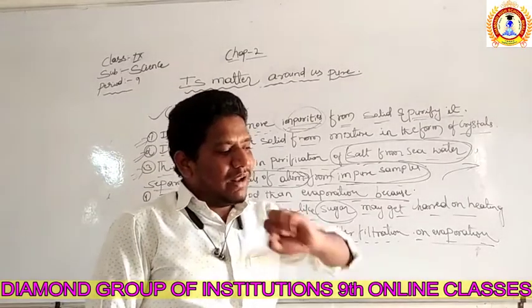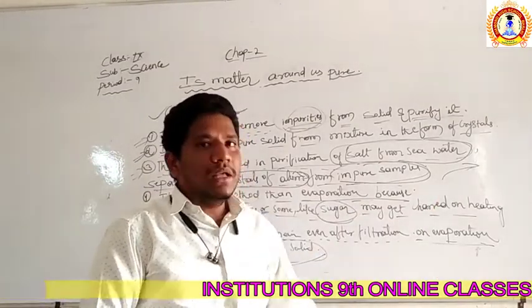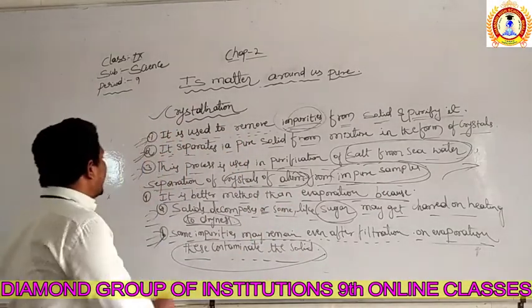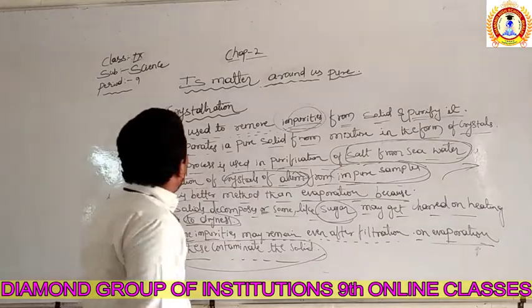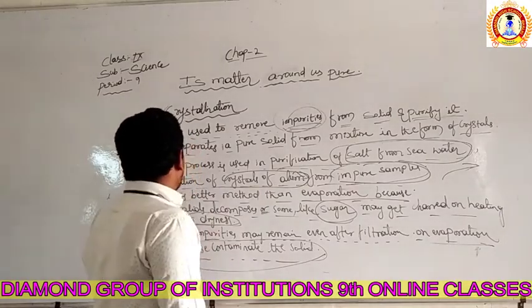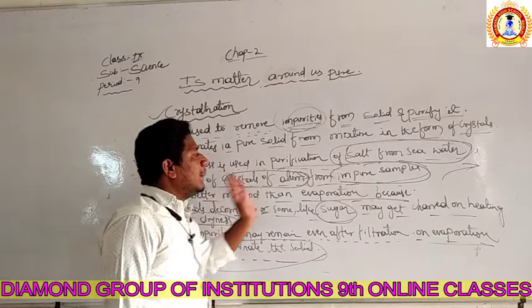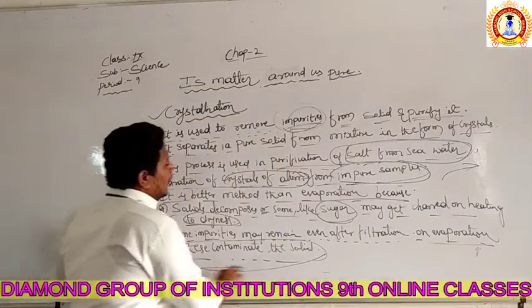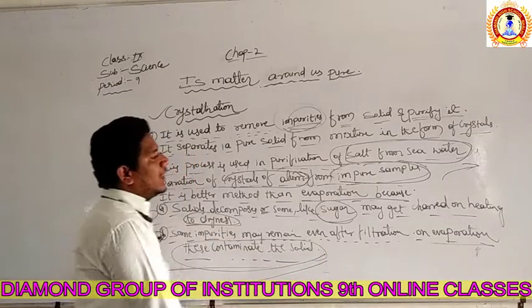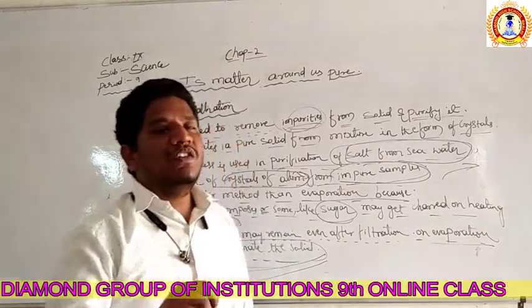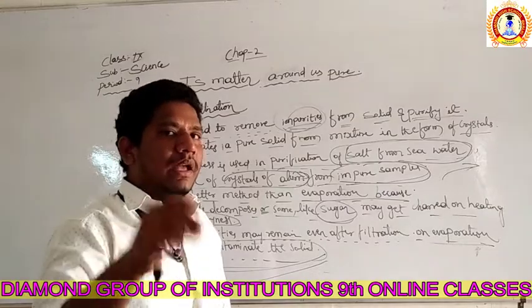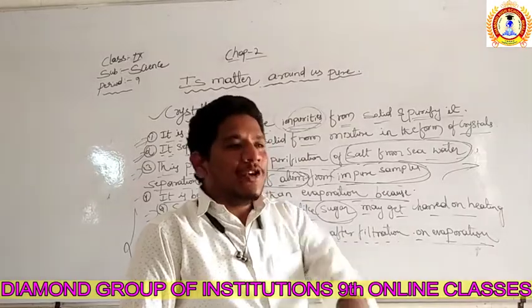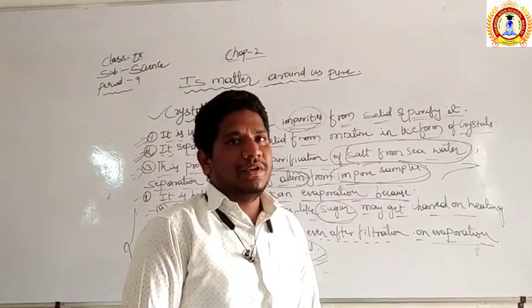Crystallization can separate the substance very completely from the impurities compared to the process of evaporation. The evaporation process is not better than crystallization. Crystallization is the better method than evaporation because of these two conditions. If you are filtering by the process of evaporation, there is still a chance of the impurities remaining in the compound again. So this is the reason the crystallization process is used in the accurate purification of substances.